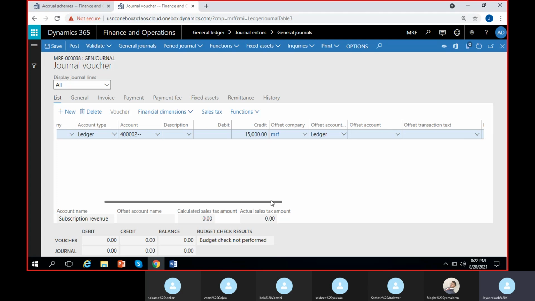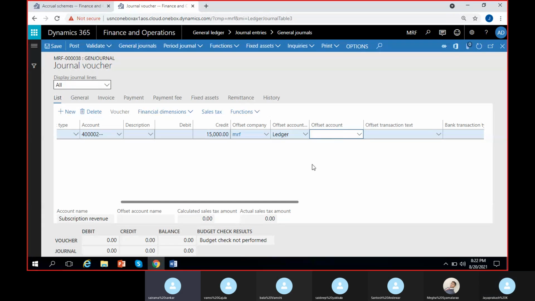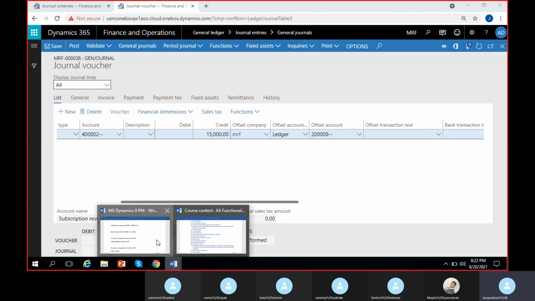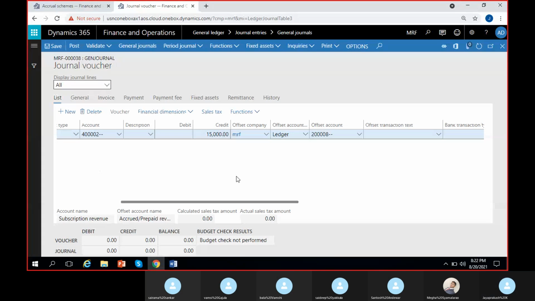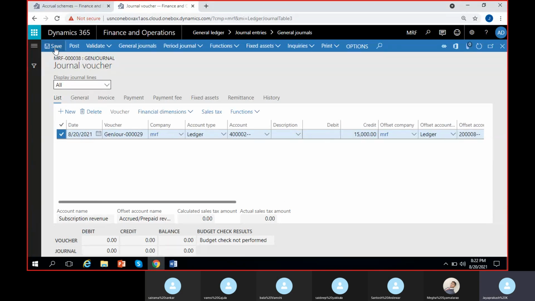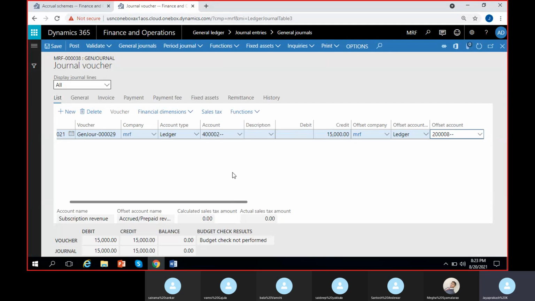Perfect. Then offset. What is the offset account? Accrued revenue, 2 lakh 8. Yeah, 2 lakh 8, which is the accrued revenue account. So there it is, accrued revenue account 2 lakh 8. Perfect. So let me save this entry. So what is the next step?